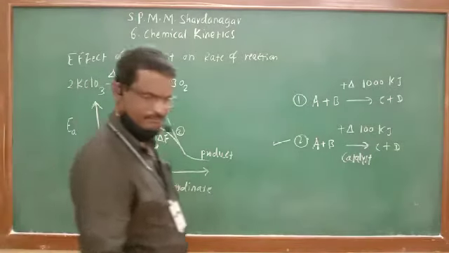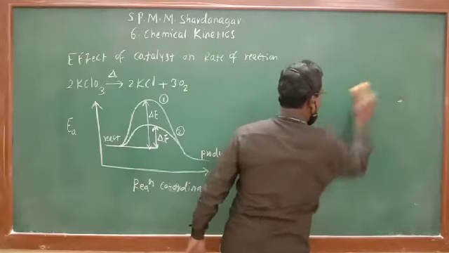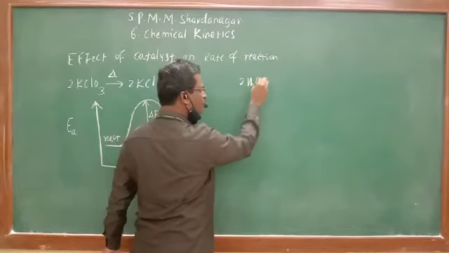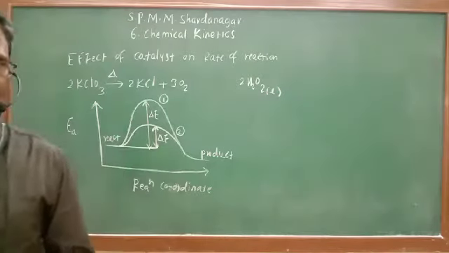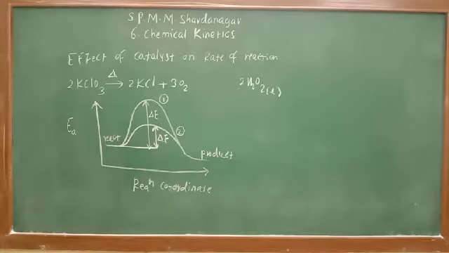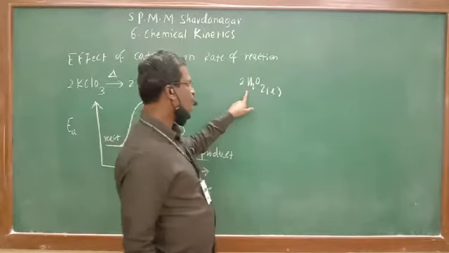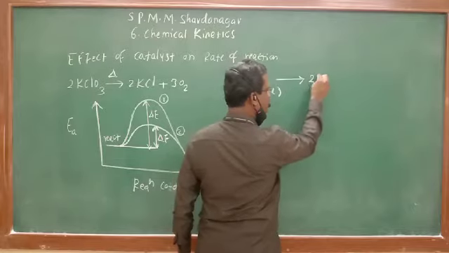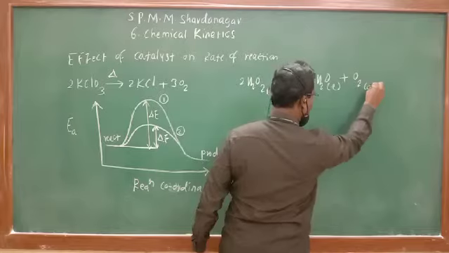Let us see one more reaction which is given in your book. See what I am writing. I am writing the reaction: 2 molecules of hydrogen peroxide, 2H2O2 liquid, on decomposition gives 2H2O liquid plus O2 gas.